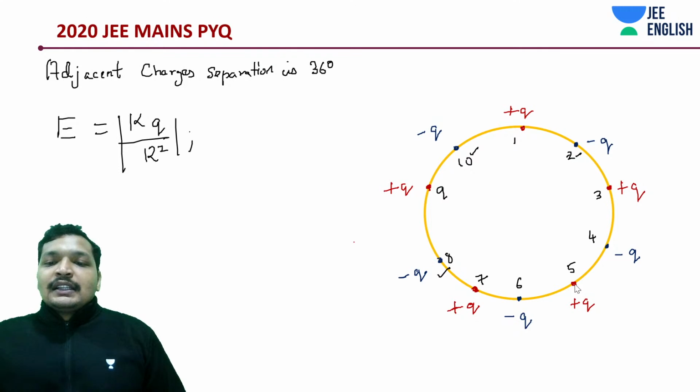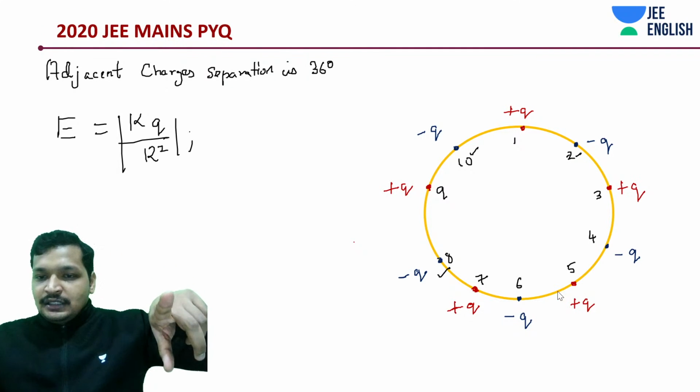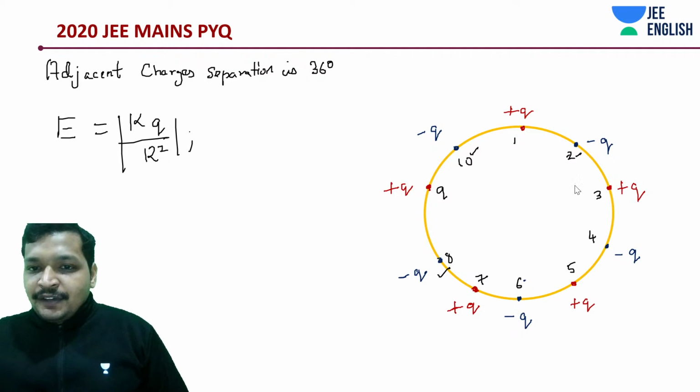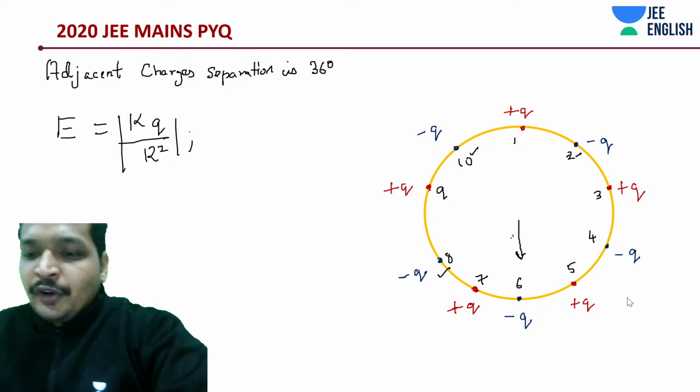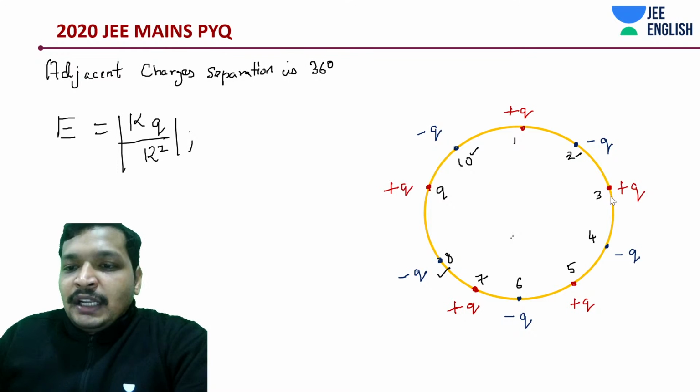Okay. If they are all 36 degrees, then the sixth charge and the first charge would be forming how much angle? 180 degrees, exactly opposite. So the field at the center, if we take it to be, let me draw this neatly. It's a very interesting question though. Definitely a very interesting question.